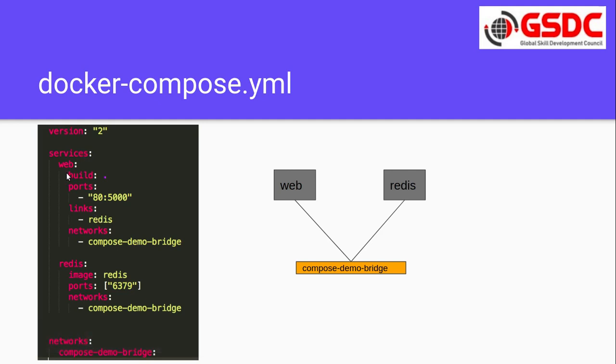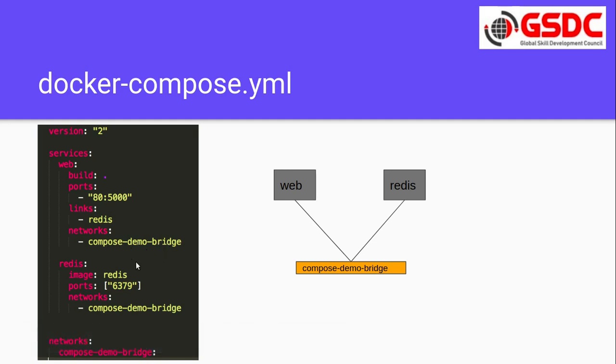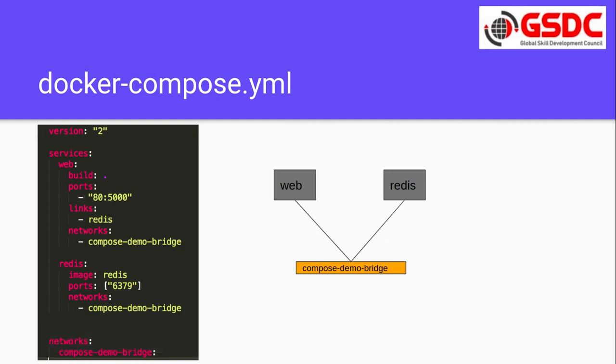This web service maps port 80 of your host machine to port 5000 of the container, and it is linked to the Redis container. The network they are using is the Docker demo bridge network. The Redis service is exposing port 6379, and it is not required to expose it outside your container. That's why we are not mapping it to a host port. Both are using the same network.